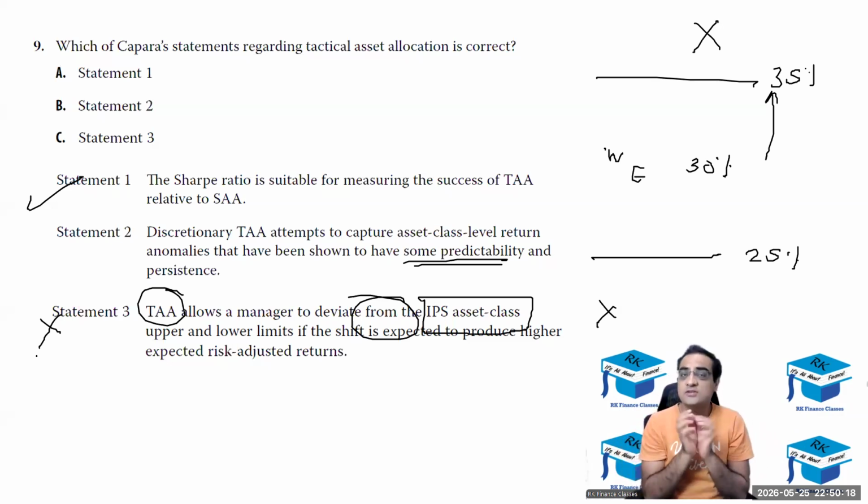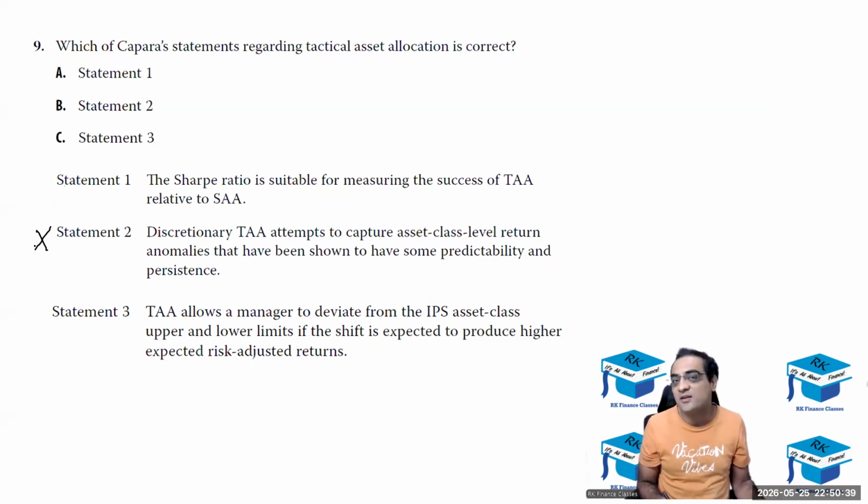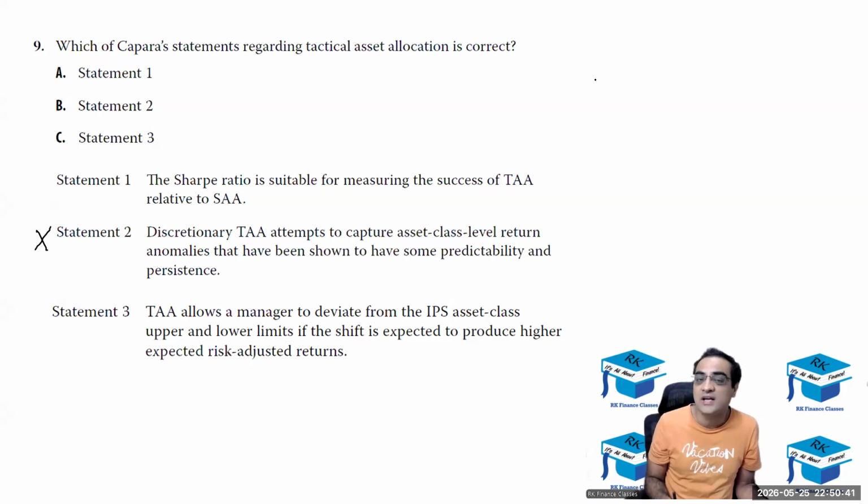Good. Okay. So statement 3's rejection expression should have been that if the manager is positive, he can increase the weightage of that asset class, but can't go above the upper limit. And if he is negative about that asset class, he can reduce the weight but cannot go below the lower limit. Okay. And second one, to reject this you have to know that it has two types.